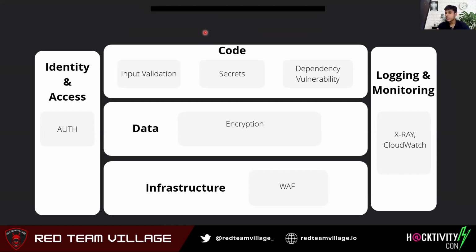Maybe we are using third-party libraries, which can bring dependency vulnerabilities. We have encryption here: in terms of data, we do need to encrypt our data. Then we have infrastructure, where we should have some kind of WAF, that is web application firewall. And then we have logging and monitoring, which again can be CloudWatch, CloudTrail, or maybe X-Ray. A few of these are AWS services, and if you're not aware of them, we will be discussing them in the next slides.